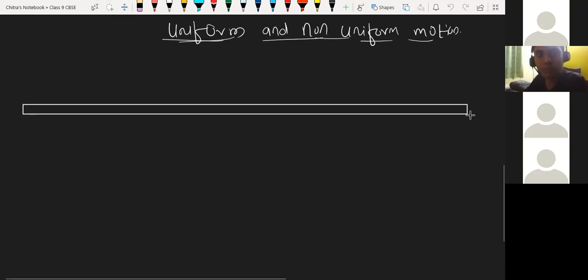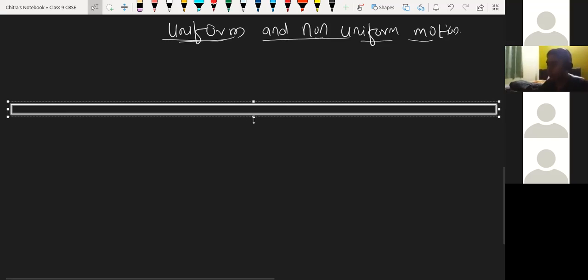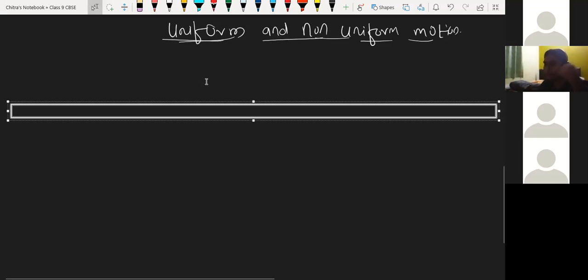Suppose I am taking a straight line path, though you can take a circular path also. With a straight line path it will be uniform linear motion, and with a circular path it will be uniform circular motion.